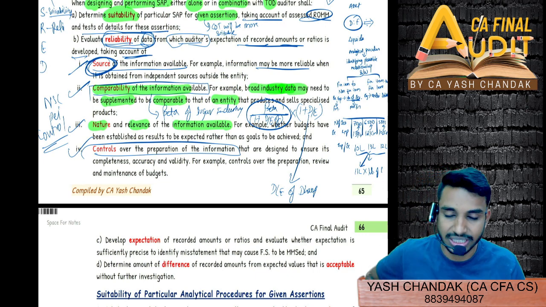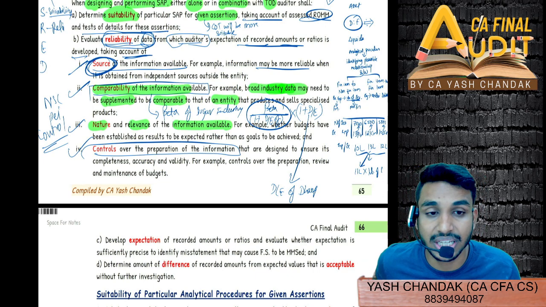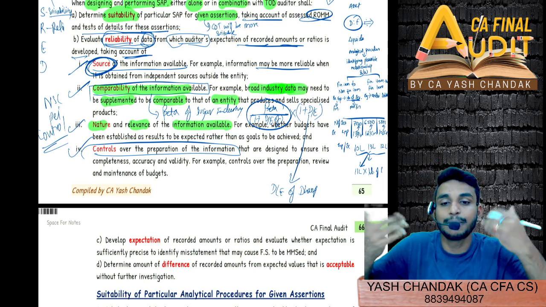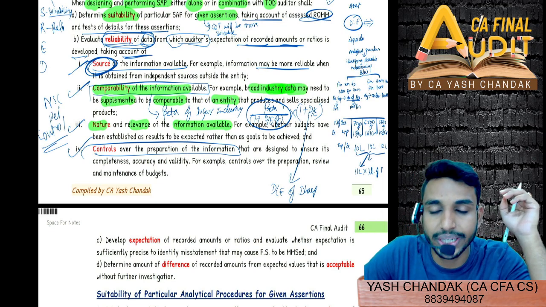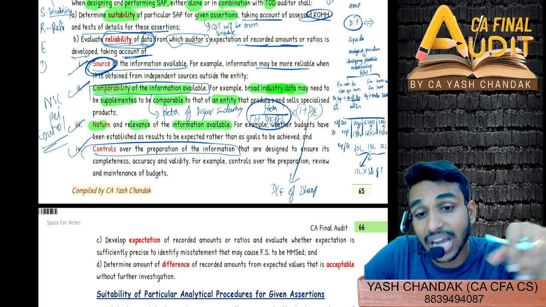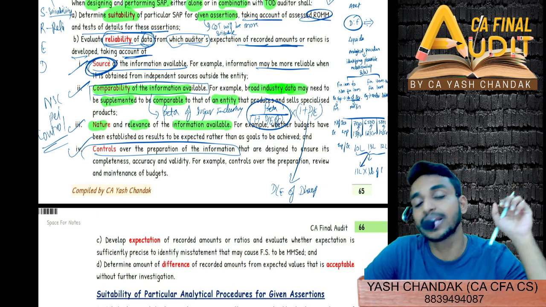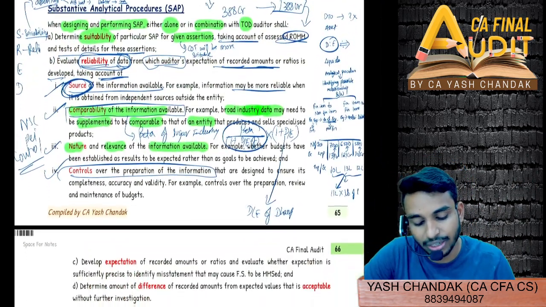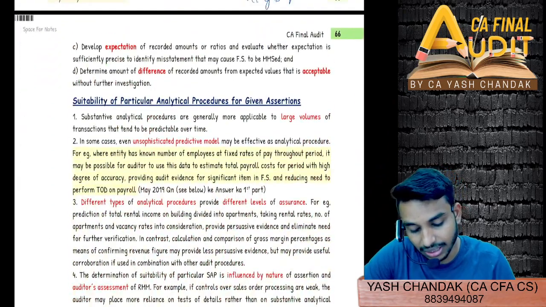So whatever information or data you are getting, if there are enough internal controls imposed, then definitely those internal controls will place more reliability in our mind, right? As an auditor, we'll get more reliability on those figures, if there are already internal controls implemented on those key points. So this was the reliability of the data.